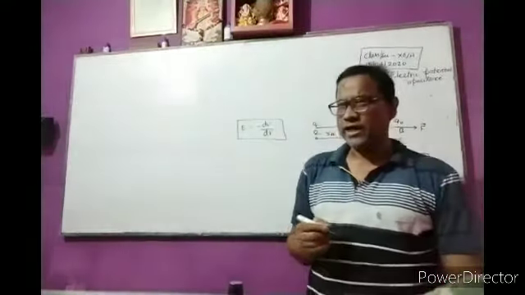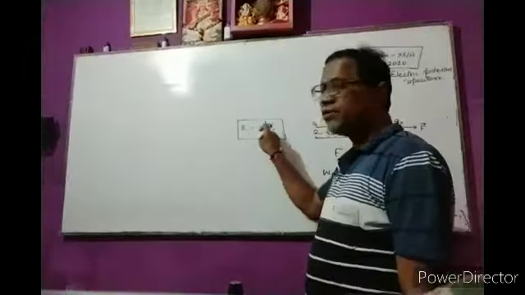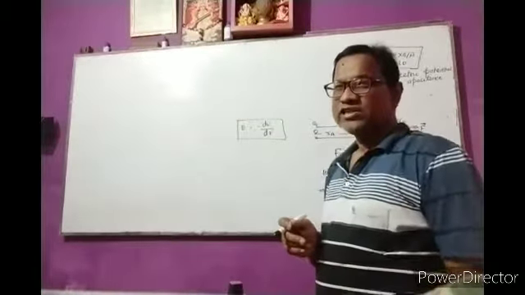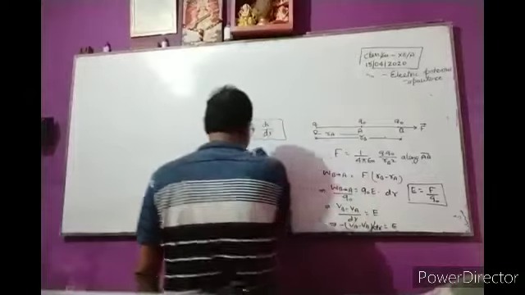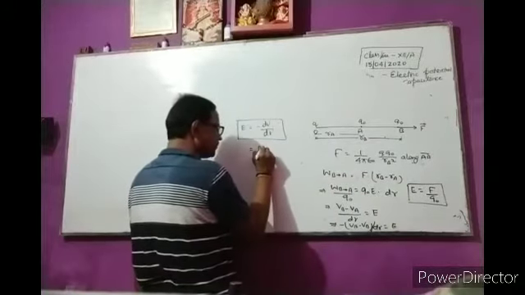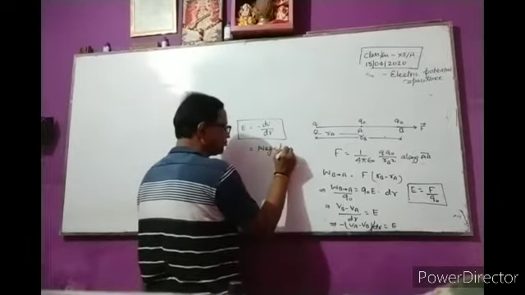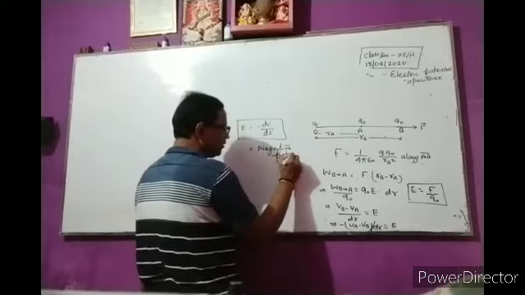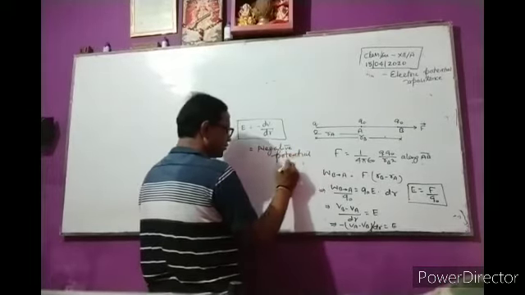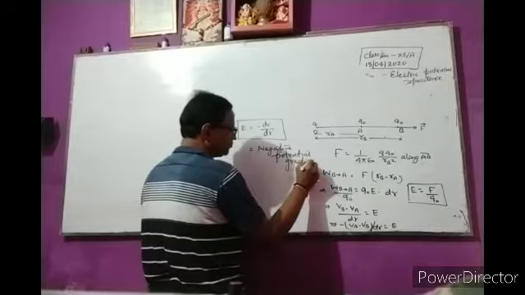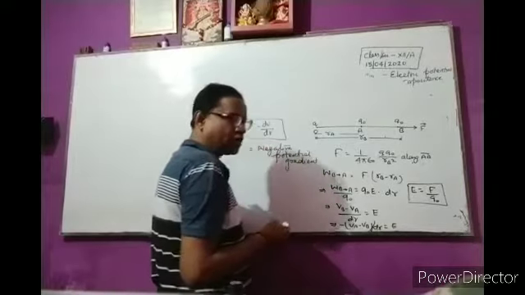It is also known as negative potential gradient.